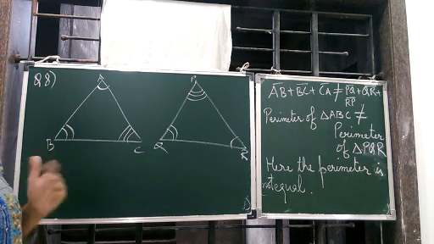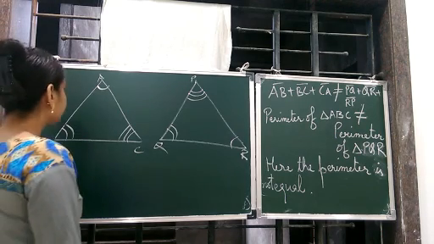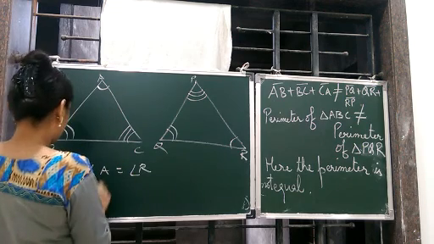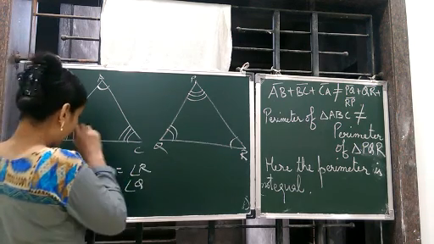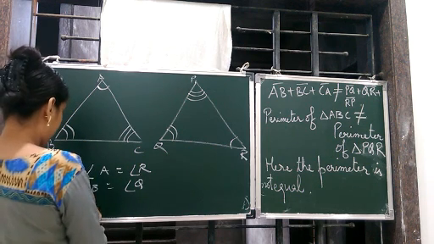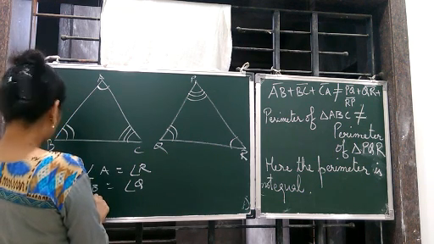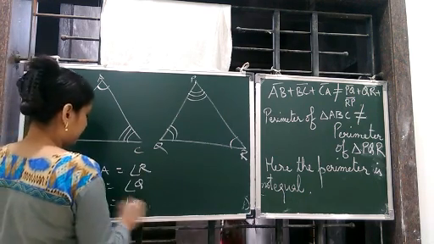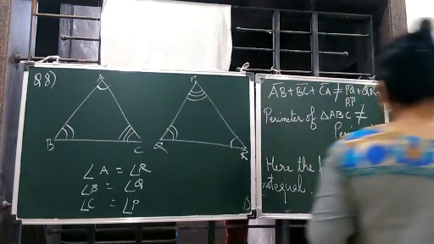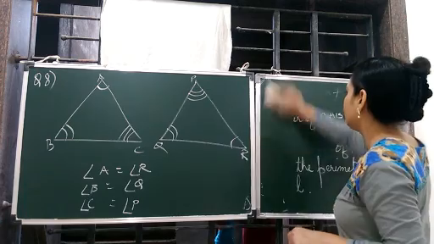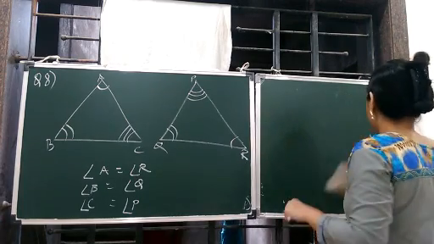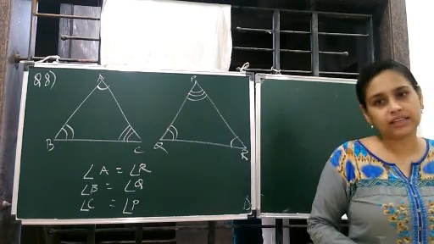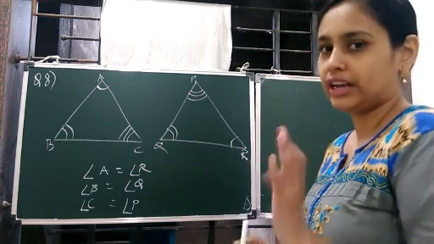Three parts means we have shown three angles, so three equal parts are over. So here you can write angle A is equal to angle R, angle B is equal to angle Q, angle C is equal to angle P. These are the three parts. Now two more parts means any two sides we can prove, yes, but be careful while proving, because we don't have to prove side angle side. We cannot use side angle side, because if side angle side is proved here, then the triangles will be congruent.